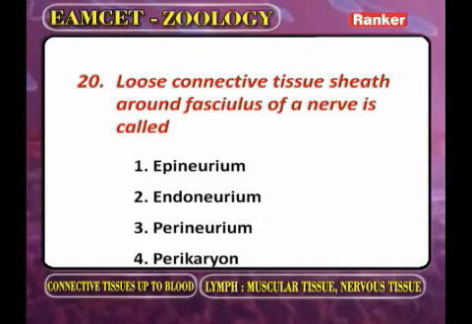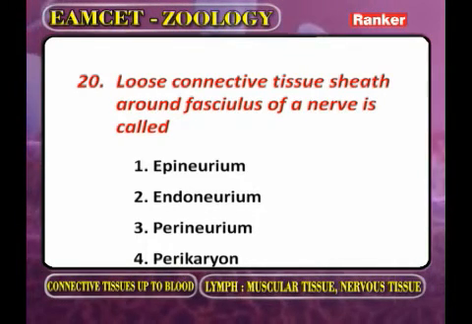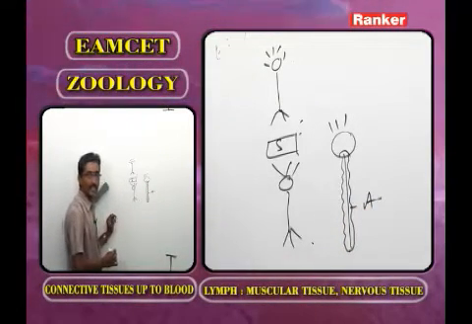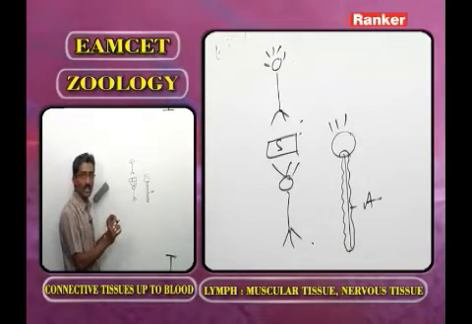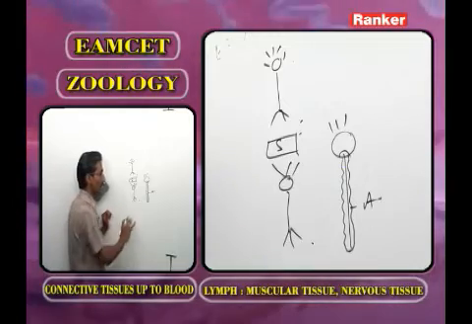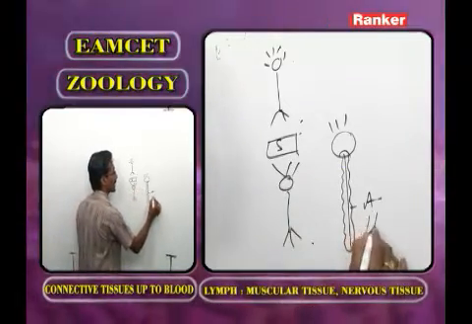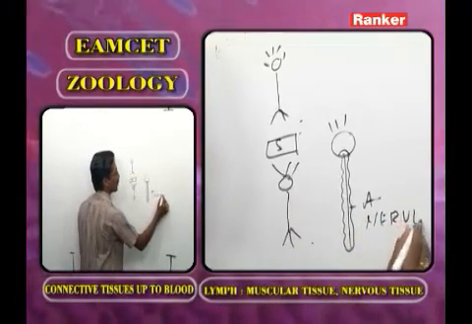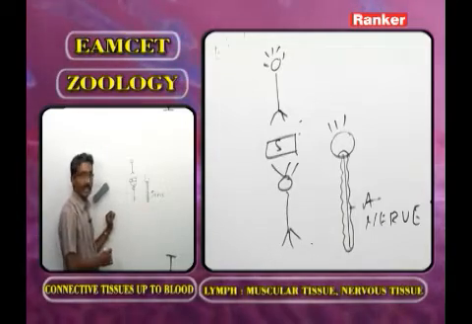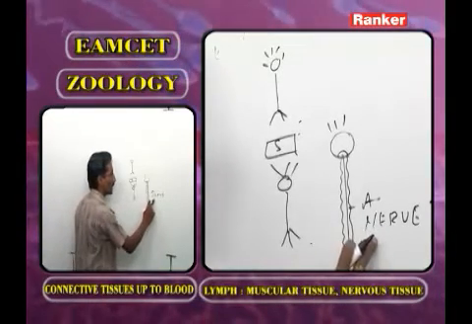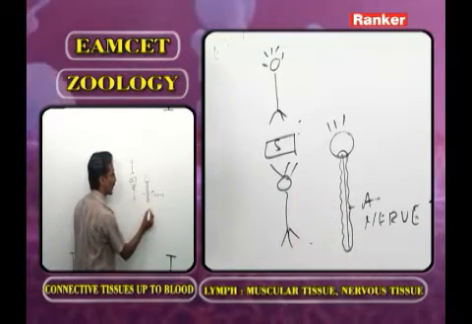Loose connective tissue sheath around fasciculus of a nerve. Now as we observe this one, we call it the axon. The axon is also called the nerve fiber. As we observe the transverse section of a nerve, the nerve is made by nerve fibers.